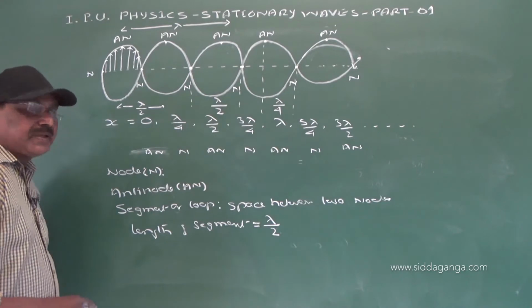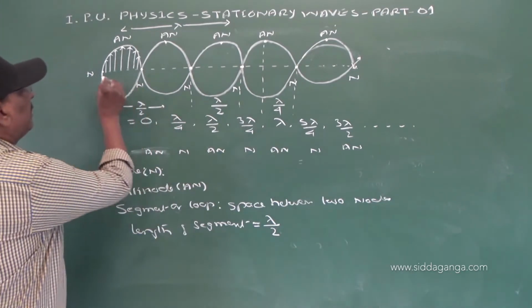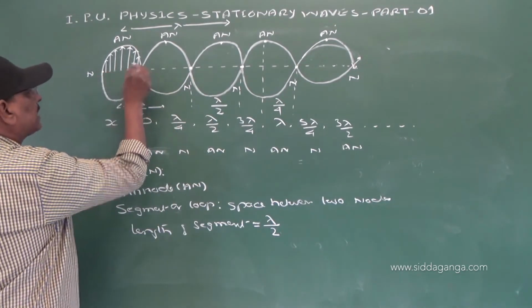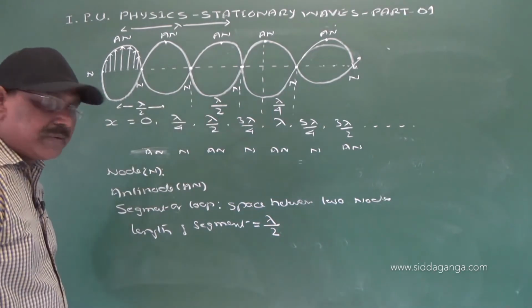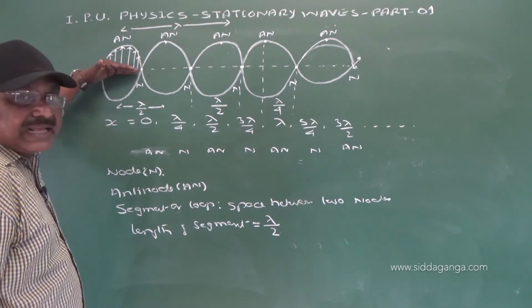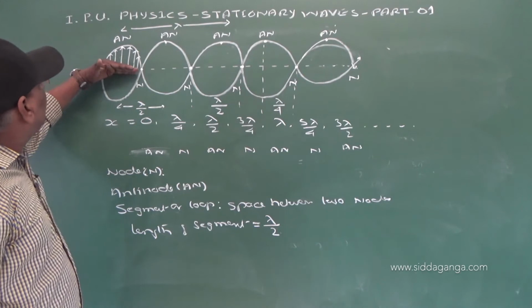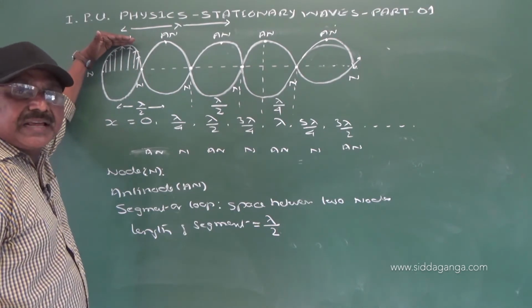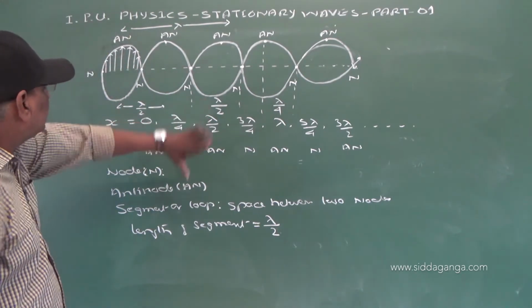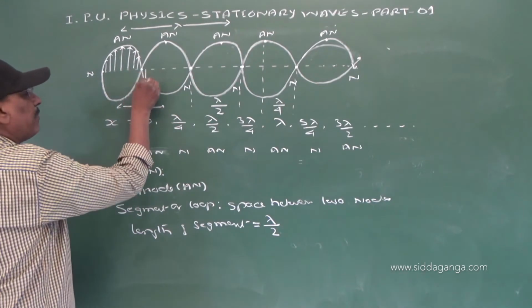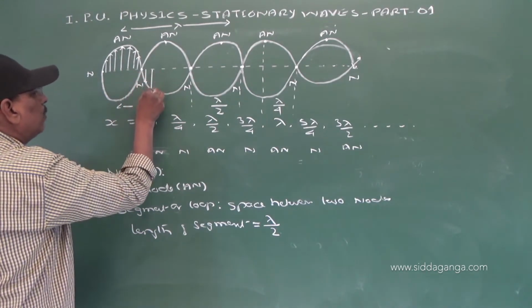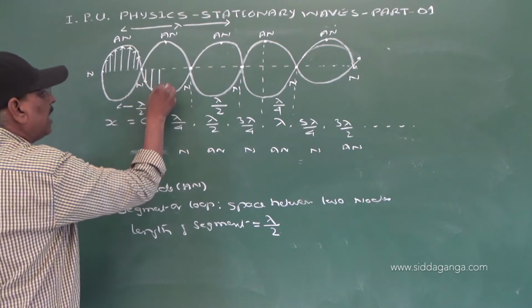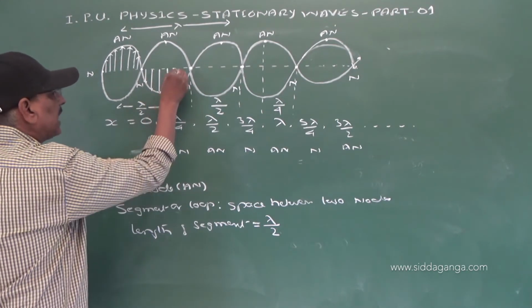Now see here, when we consider the particles in a loop, all the particles move in the upward direction at any given instant of time. At that instant, the particles in the neighboring loop are moving in the downward direction.